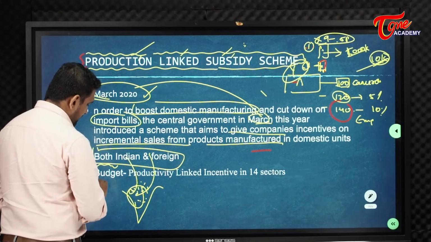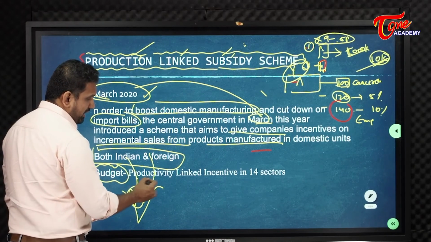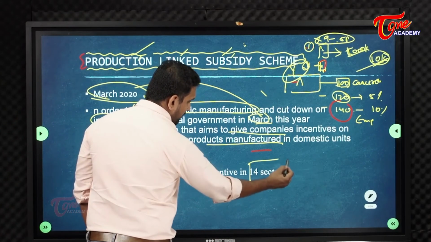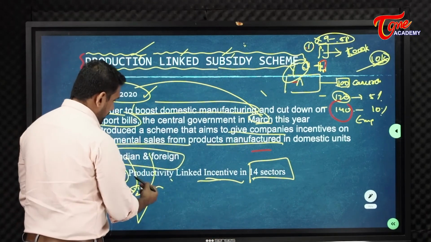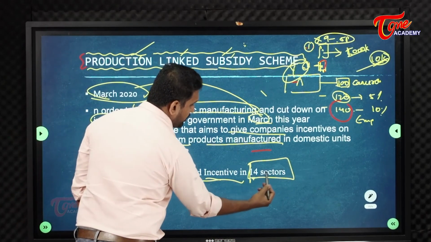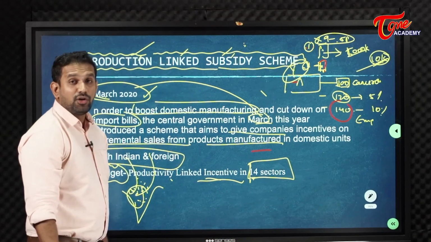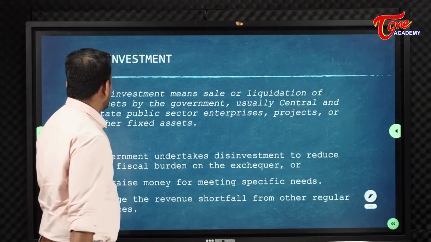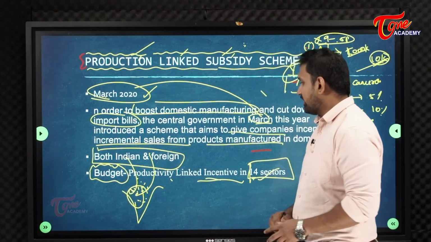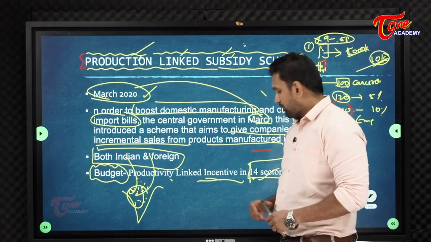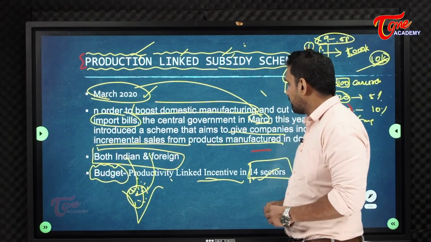In the budget, Nirmala Madam has told that the production linked incentive scheme, subsidy is considered as incentive, both are same. Production linked incentive scheme is now extended to 14 sectors. Budget Madam has pronounced that this production linked incentive scheme will be extended to 14 sectors.